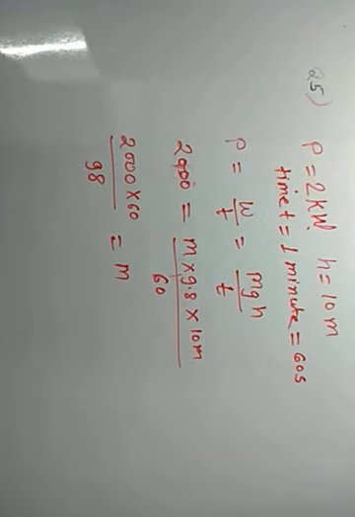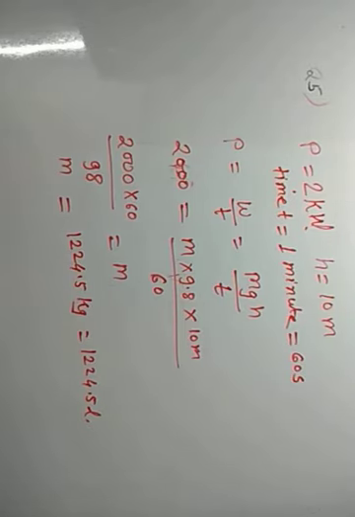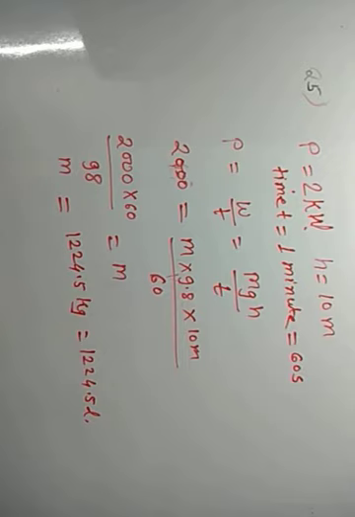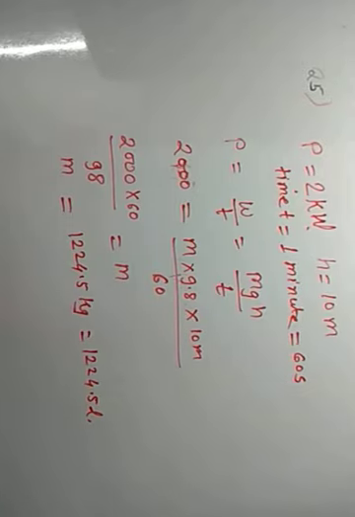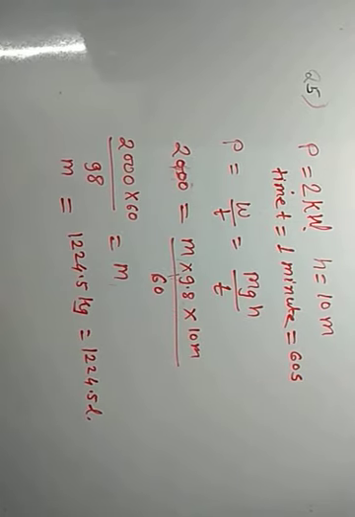That much water will be lifted up, that is, the mass of the water lifted up is 1224.5 kg. That can also be said to be 1224.5 liter, because the density of water is 1. This can be given in any manner. Okay? Here multiplication and division you can do on your own.